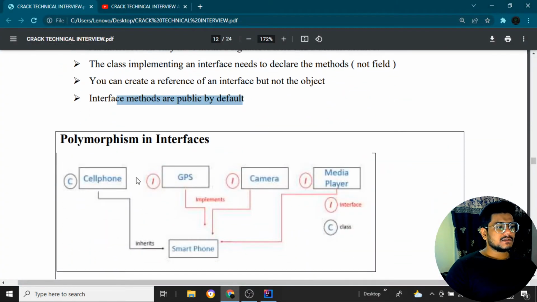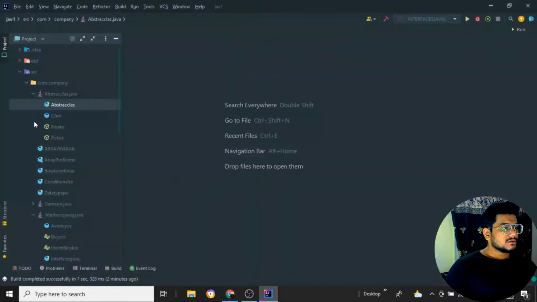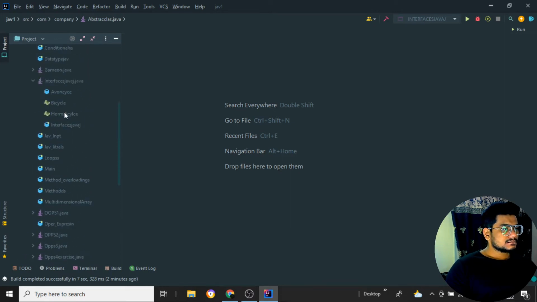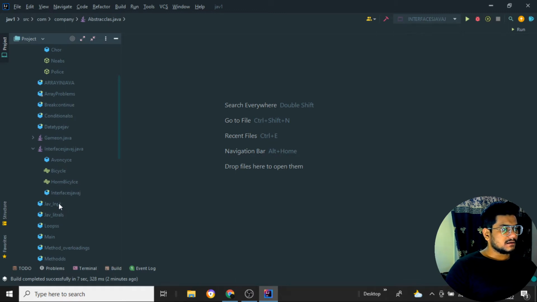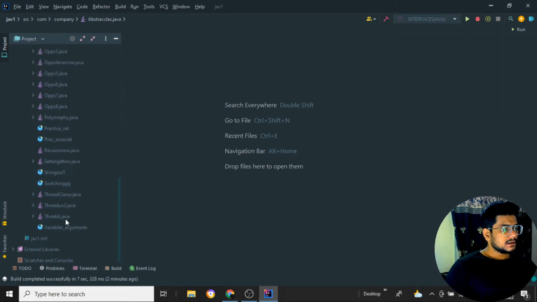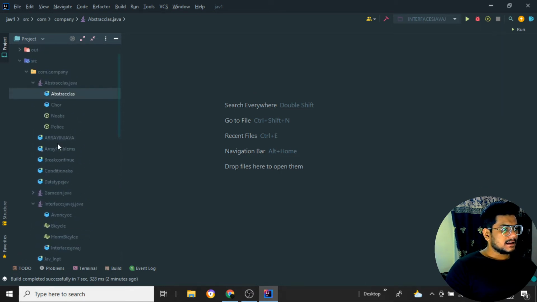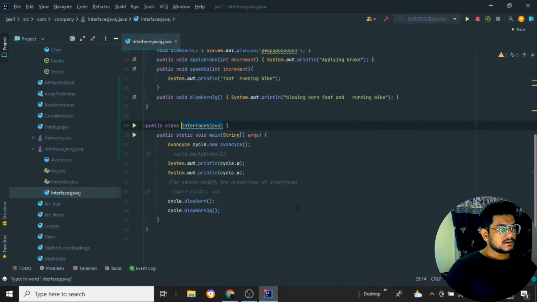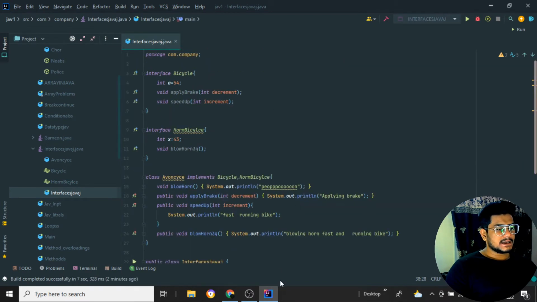Now coming back to the concept of polymorphism over here. Let me see if I have any better example for polymorphism. We have the interface we had over here. Let me see whether I have any other conditions in Java. Okay, so let it be this example itself.